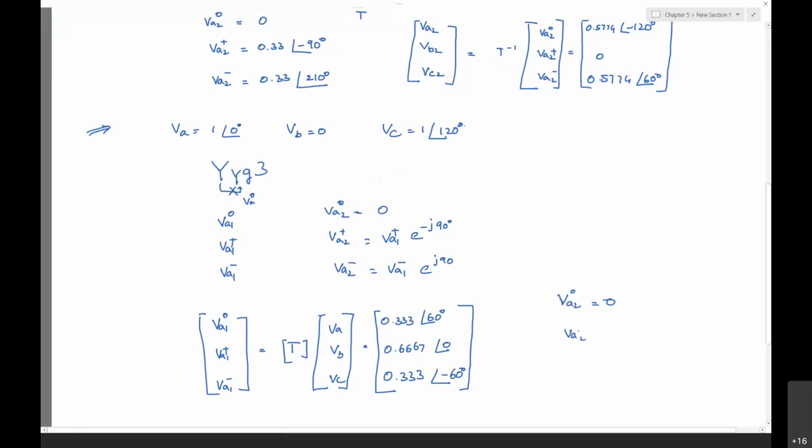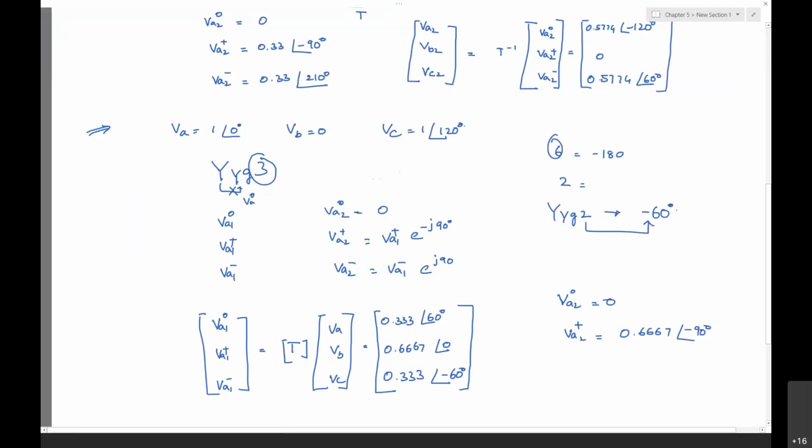The VA2 positive sequence voltage will be 0.667 at an angle of minus 90 degrees because it's a YG3, 3 is there, right? If it is 6, then we need to go for minus 180 degrees. If it is YG2, then we need to go for minus 60 degrees. How each individual number is indicating 30 degrees, right? So this way we need to go. YG2 means it's minus 60 degrees.